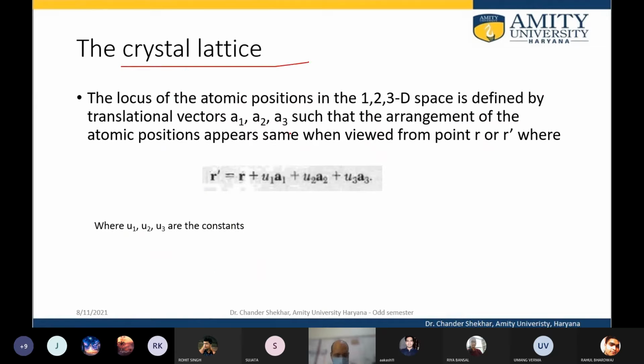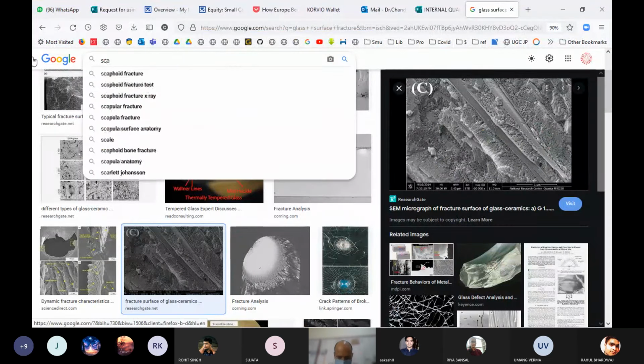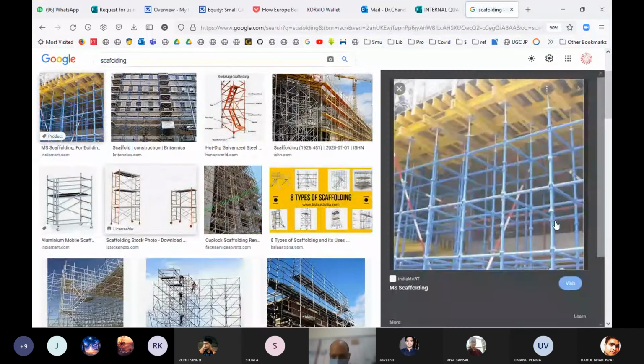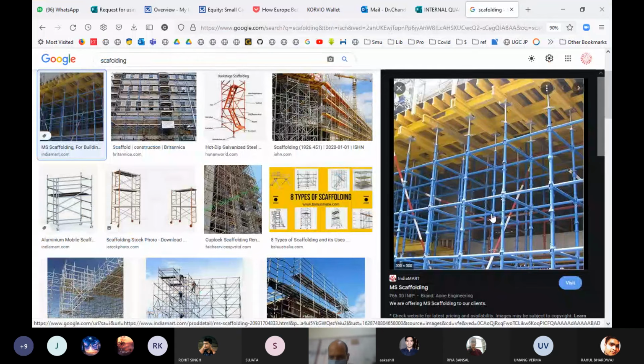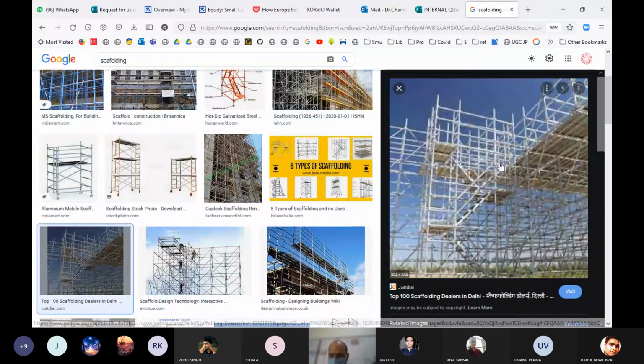Now let us look at the crystal lattice. When we look at a lattice, what exactly does it mean? Suppose I'm trying to make a building. What I need first is the scaffolding. Let me show you. Suppose I want to make a building, I need this scaffolding first. And if I don't have this scaffolding, then it's not possible to make complex structures, right?